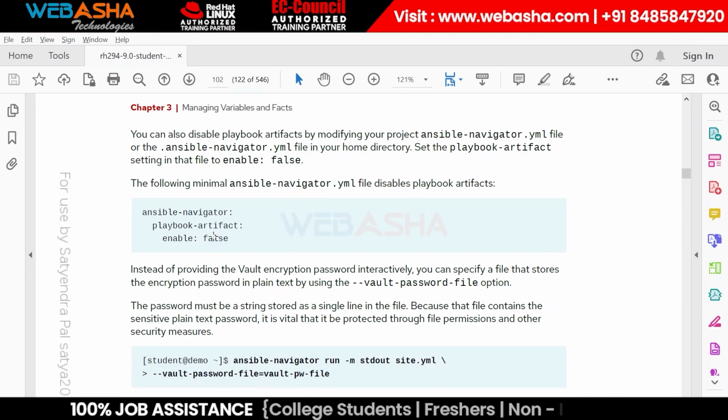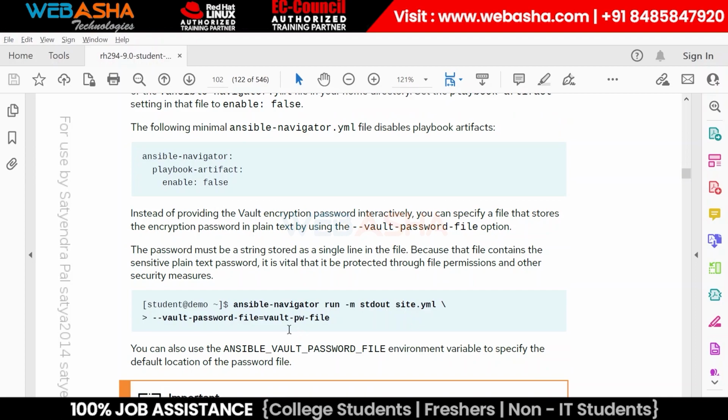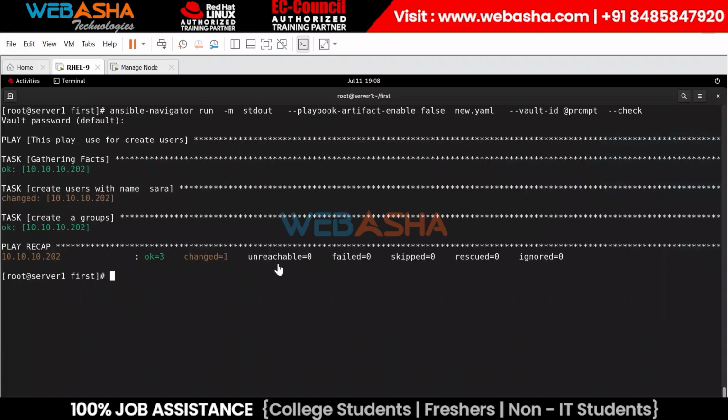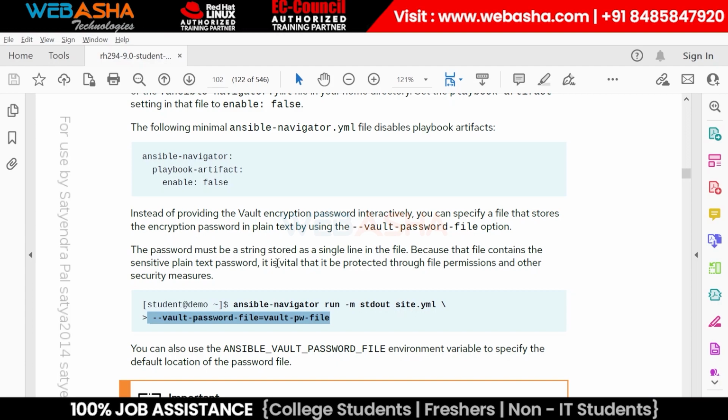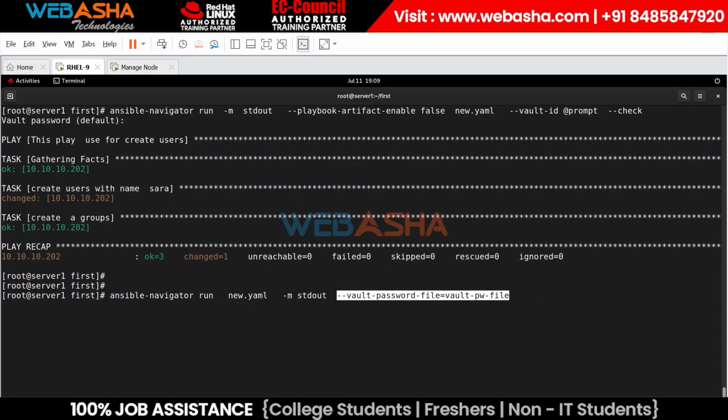So these are some kinds of syntaxes. Either you can call it from an external file as well, right? Yes. If you don't want to call it from a different file mechanism, I'm going to use the same command: run and then the file name and then stdout, and then --vault-password-file, and in my case the password is XYZ.